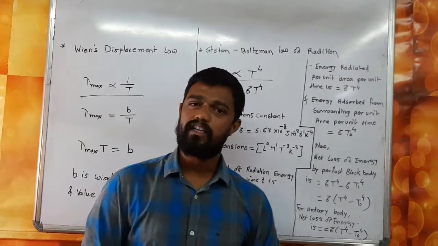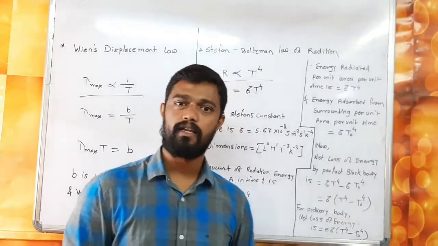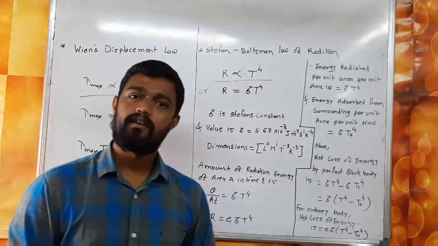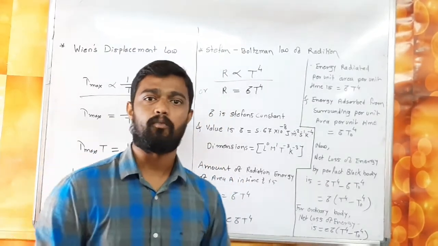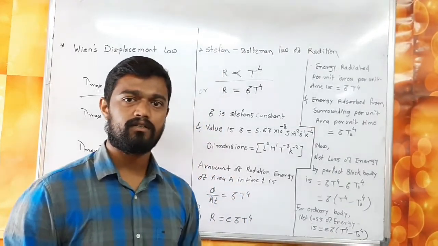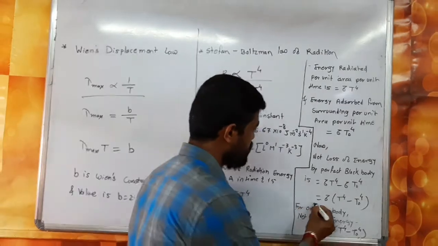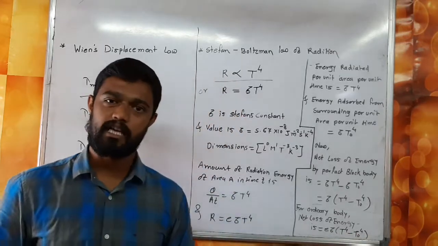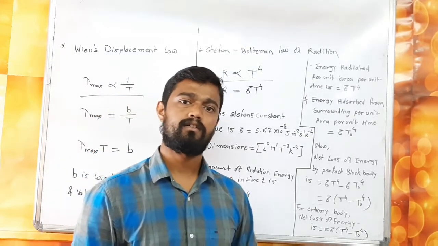This is for a perfect black body. Now we discuss an ordinary body. The net loss of energy is equal to e sigma, where e is the emissivity for an ordinary body, in bracket T raised to 4 minus T0 raised to 4. So for a perfect black body you get sigma in bracket T raised to 4 minus T0 raised to 4, and for an ordinary body you get e sigma in bracket T raised to 4 minus T0 raised to 4.